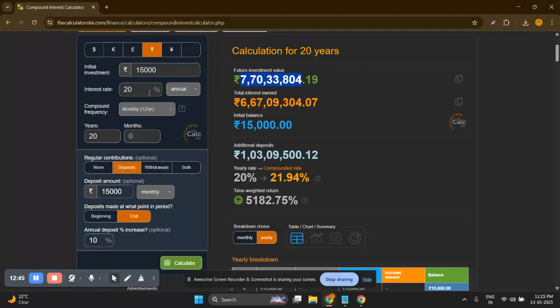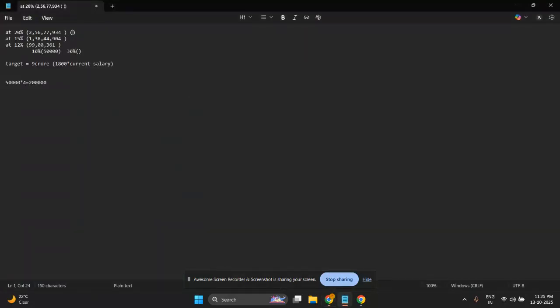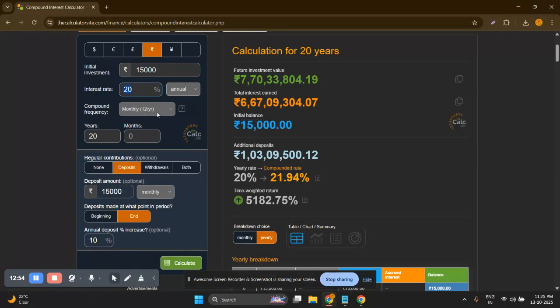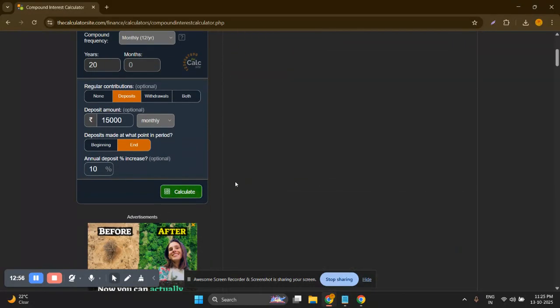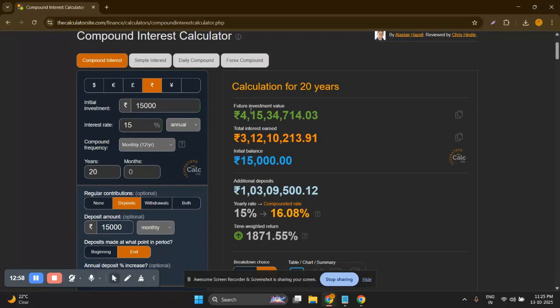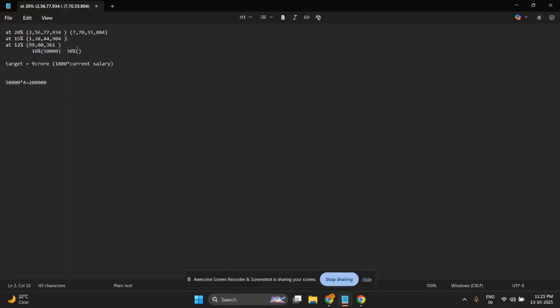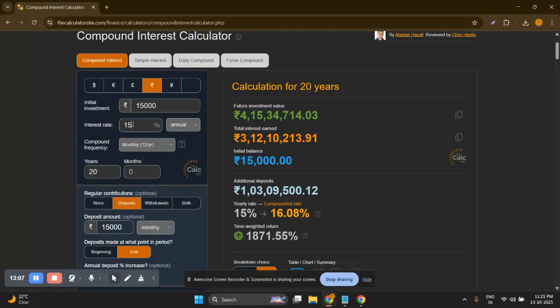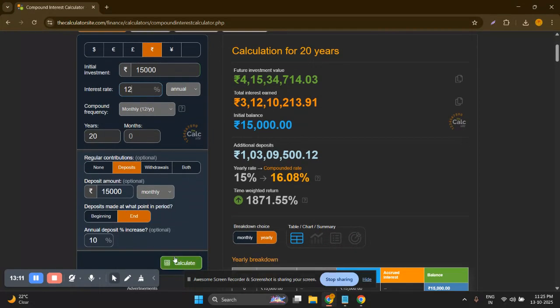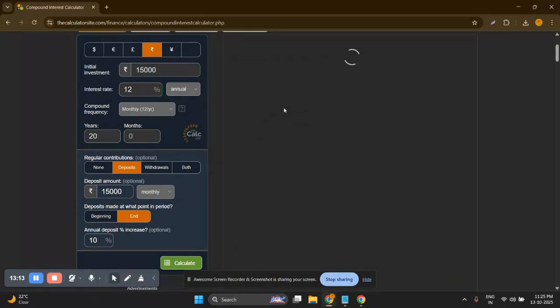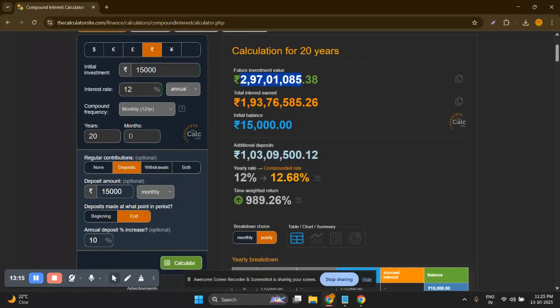And it's still not enough, but still I will write it that with the 30% we gain 7 crore only, and with 15% we get 4 crore rupees only, and with 12% we get only almost 3 crore rupees.